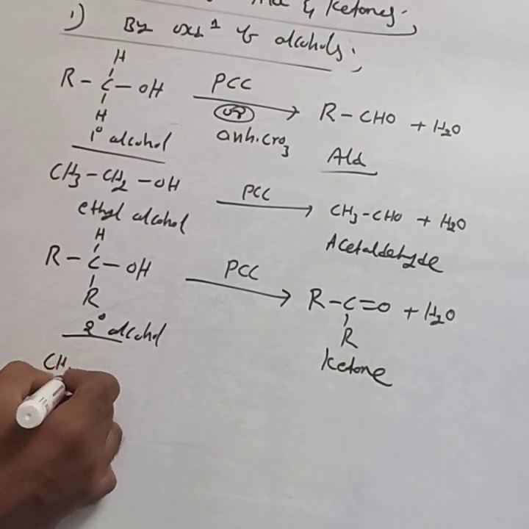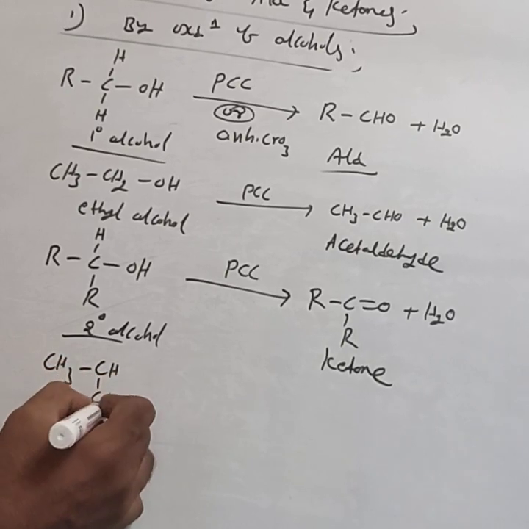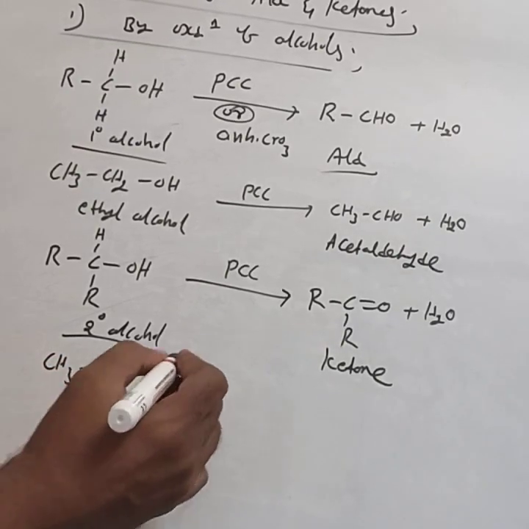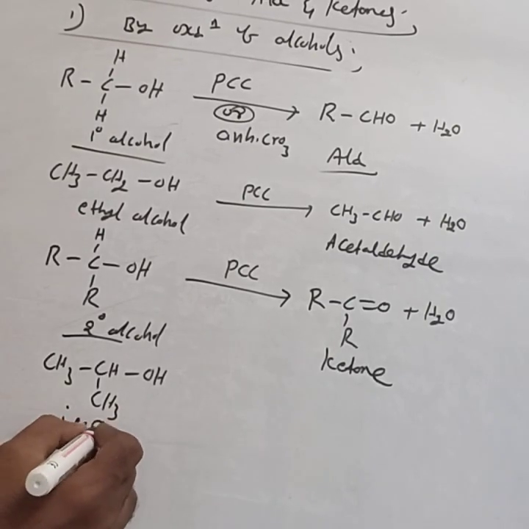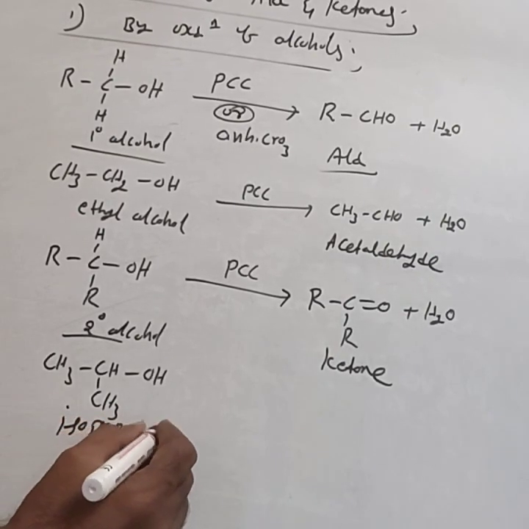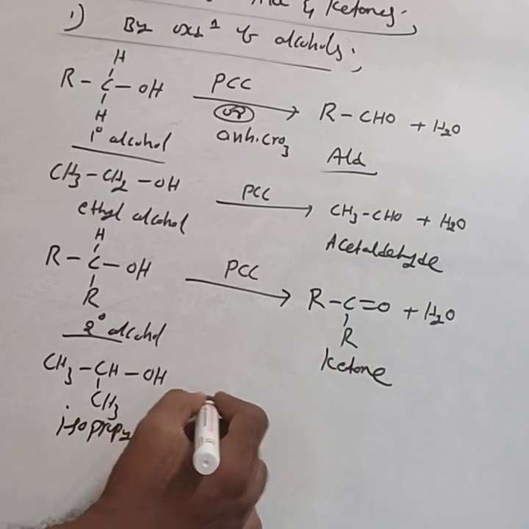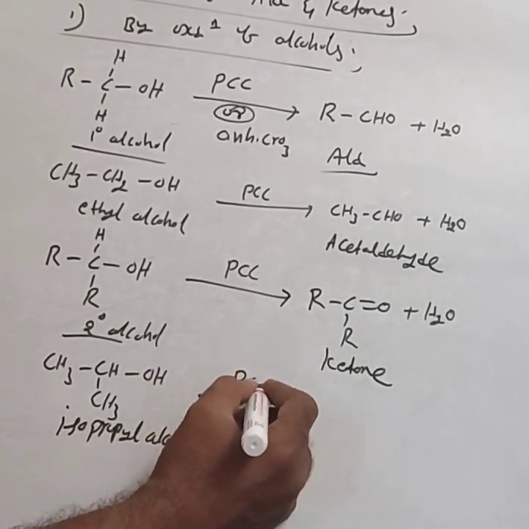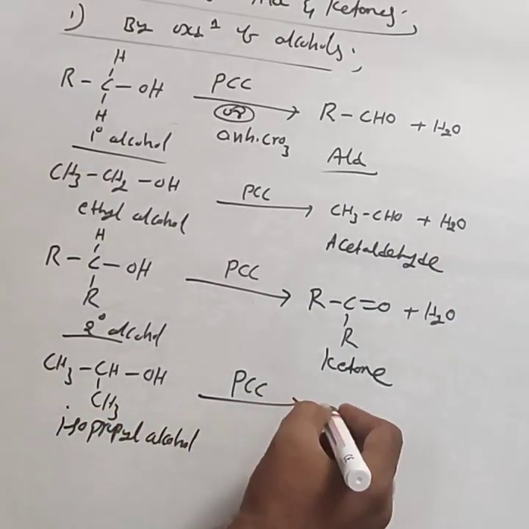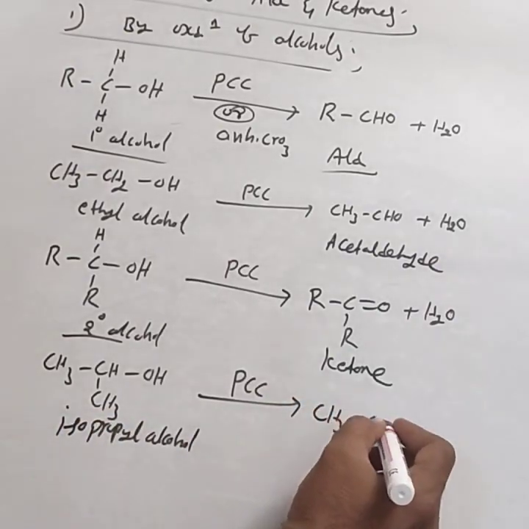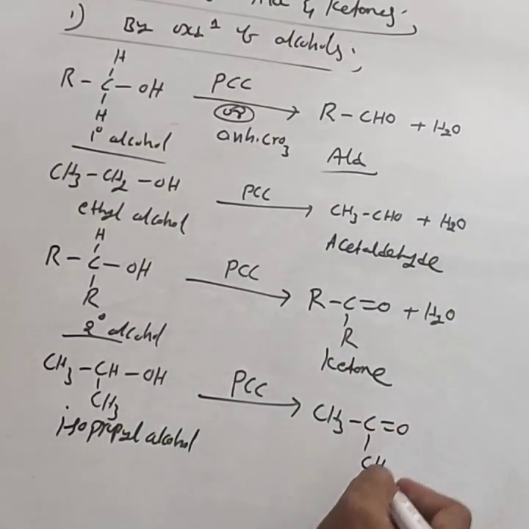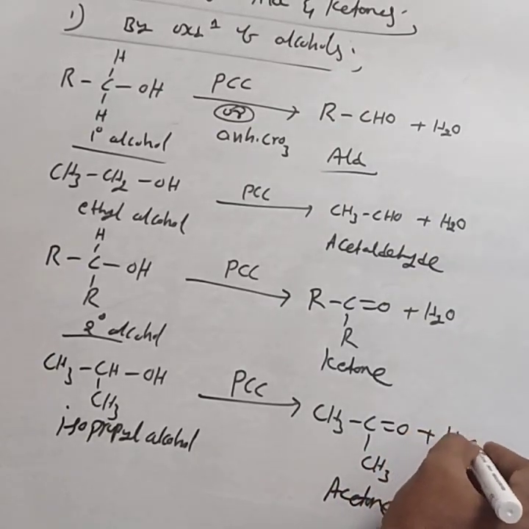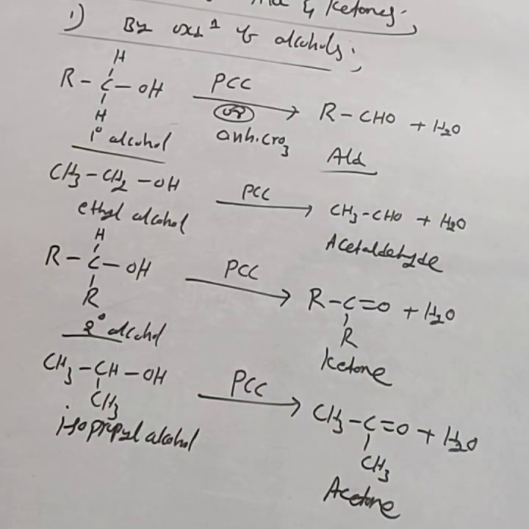We take this example, CH3CHOHCH3. What is the name of this compound? This is nothing but isopropyl alcohol. Isopropyl alcohol on oxidation by PCC, you get CH3COCH3. CH3COCH3 means acetone, liberating water. This is the first method.